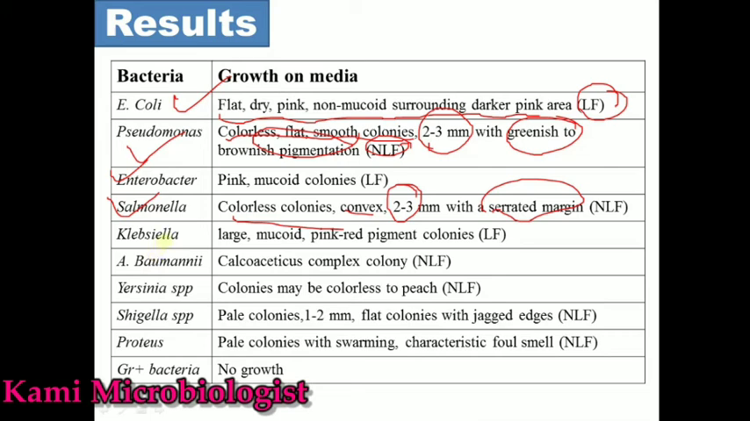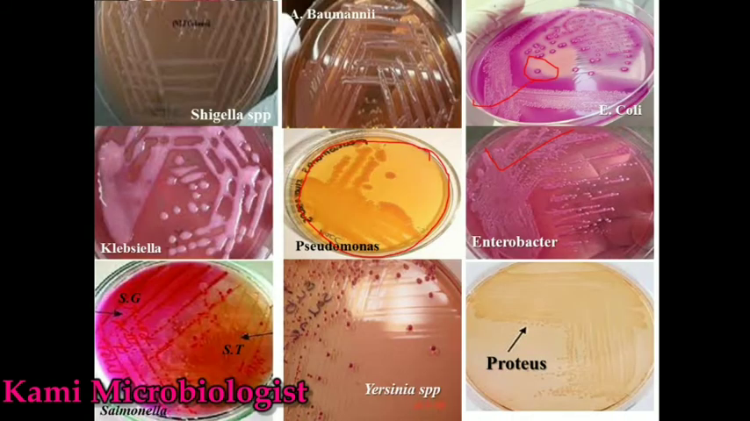Then we have Klebsiella, which produces large mucoid pink colonies, which is a lactose fermenting bacteria. And this fourth diagram, as you can see, is the growth of Klebsiella on MacConkey agar. Remember guys, in colony morphology, the Klebsiella colony is larger as compared to all these, and it is also a pink colony.